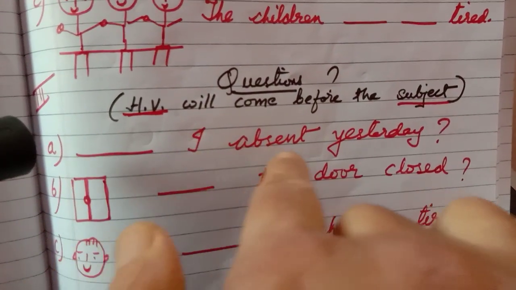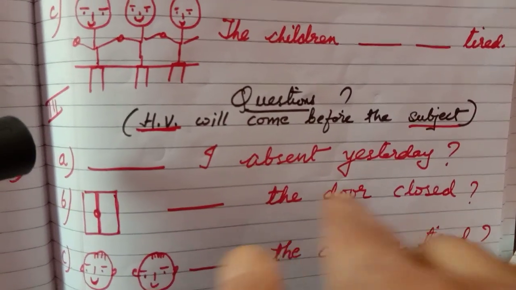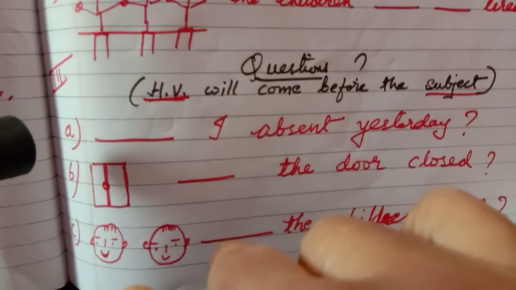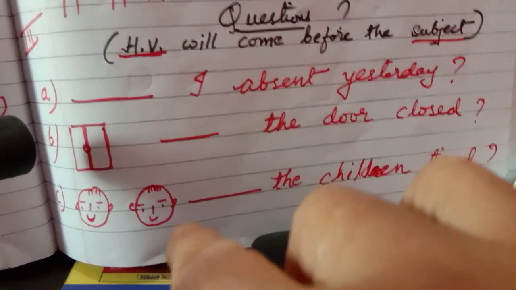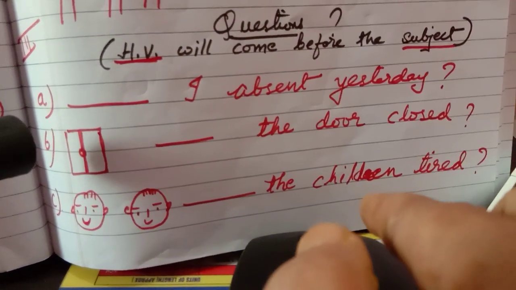क्या मैं absent था बीते हुए कल? Was the door closed? क्या दरवाज़ा बंद थी? Then the children tired. Were the children tired?